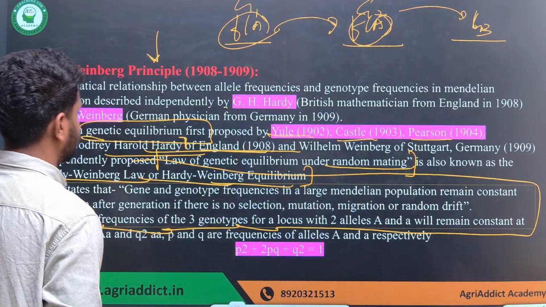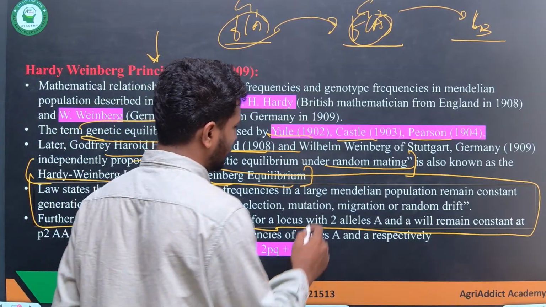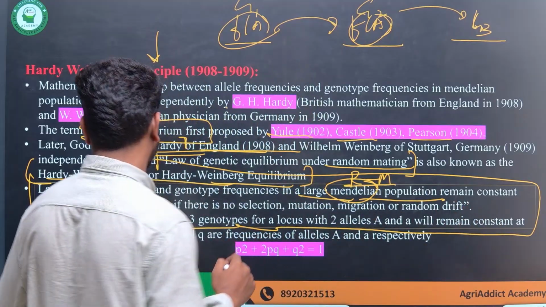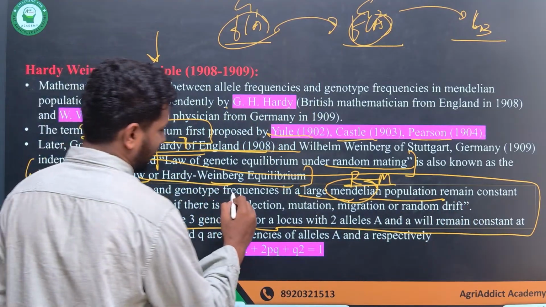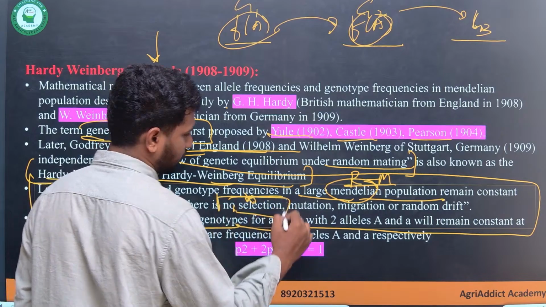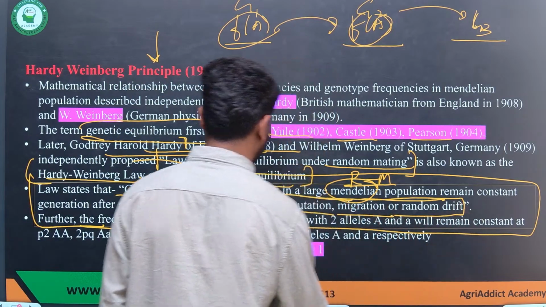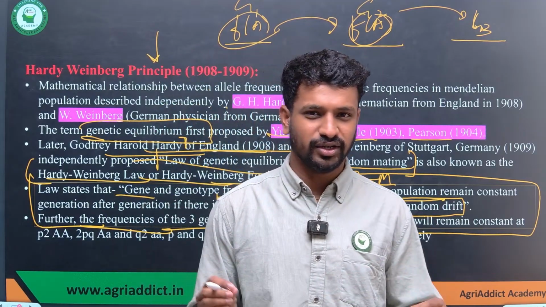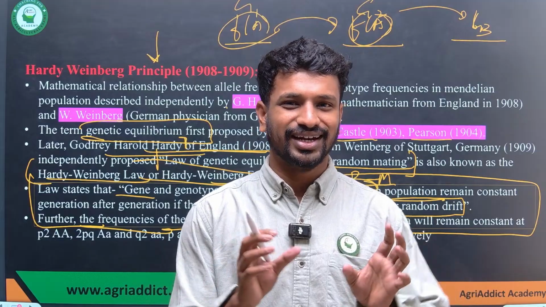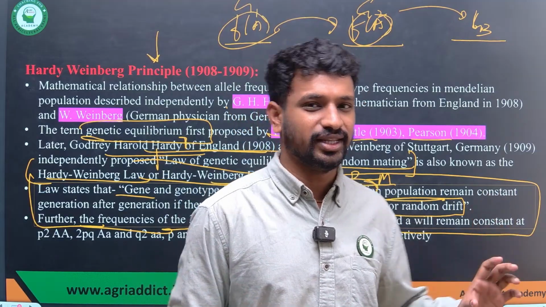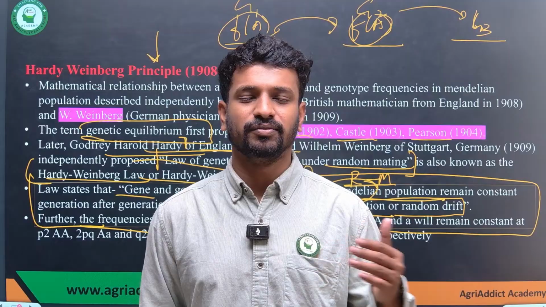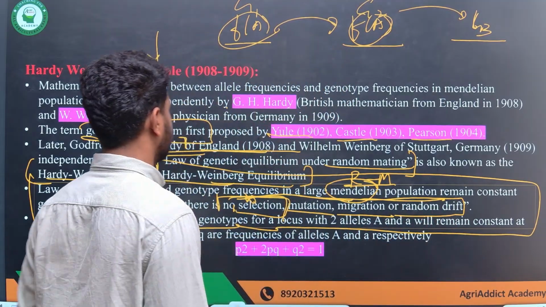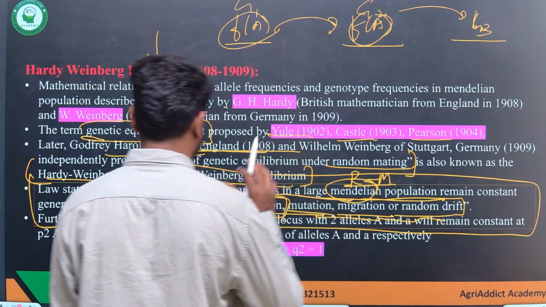So what does the law state? The law states that gene and genotypic frequency in a large Mendelian population, or a large random mating population, remains constant generation after generation if there is no selection. This is important, please note: no selection, no mutation, no migration and no random drift. In simple words, if there is no intervention from any evolutionary forces or human activities, the population will remain constant. The frequency of the different alleles within the population will not change. All the alleles will remain as they are and pass on to the next generation. This is the entire concept.